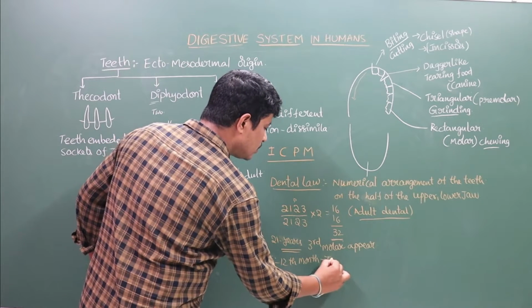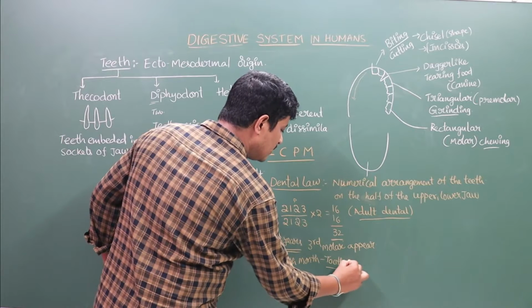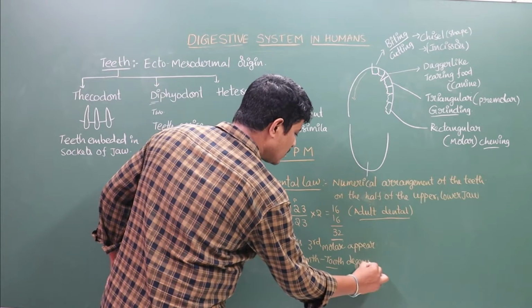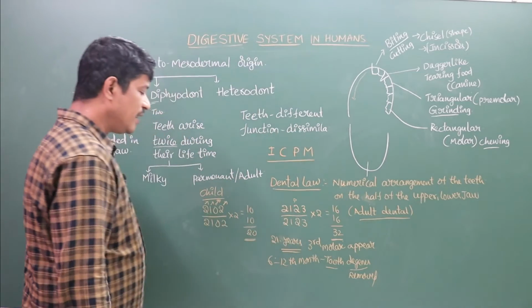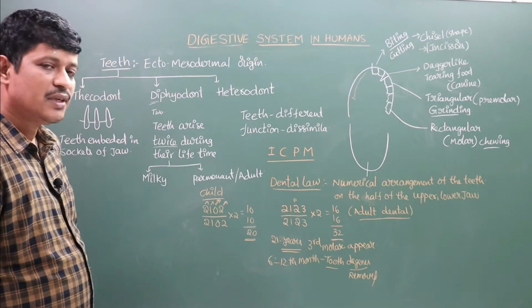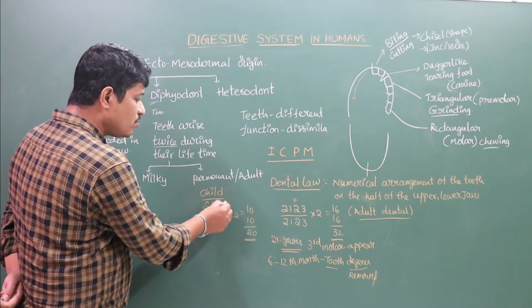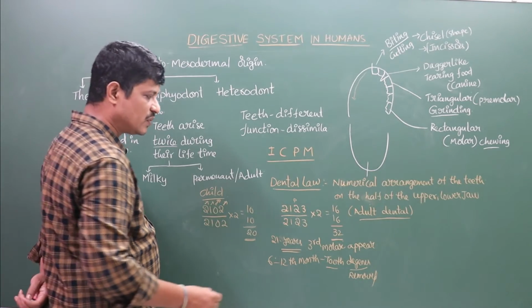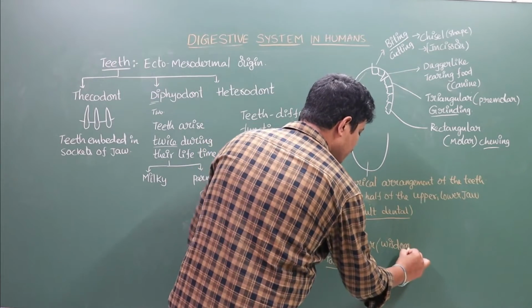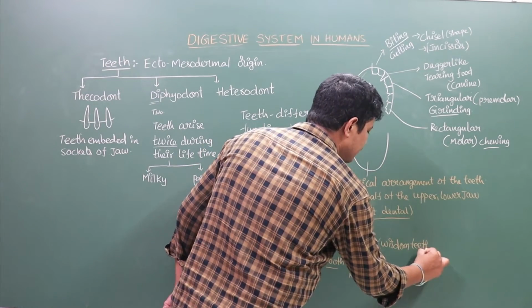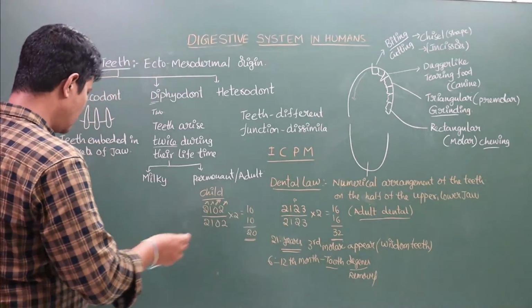And at the end of the 6th to 12th month, the degenerated teeth are removed. See, after the age of 21, the third molar appears in the jaw. This tooth is known as wisdom teeth.